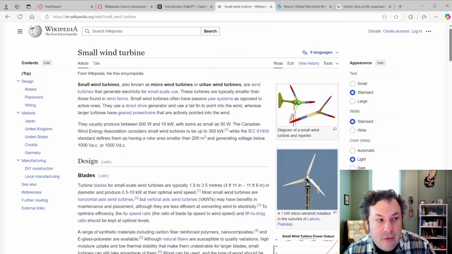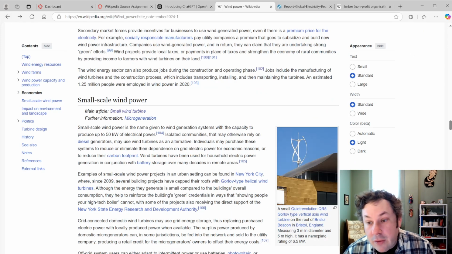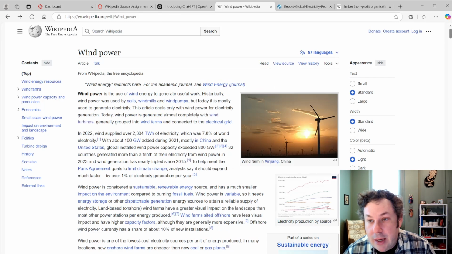So this is just to show you how valuable Wikipedia is, and it can be really powerful. And also this is where you should be to go and get information to start with, not any other source.